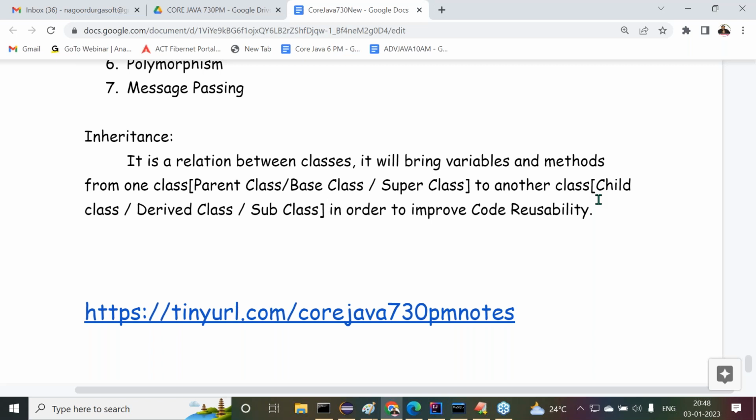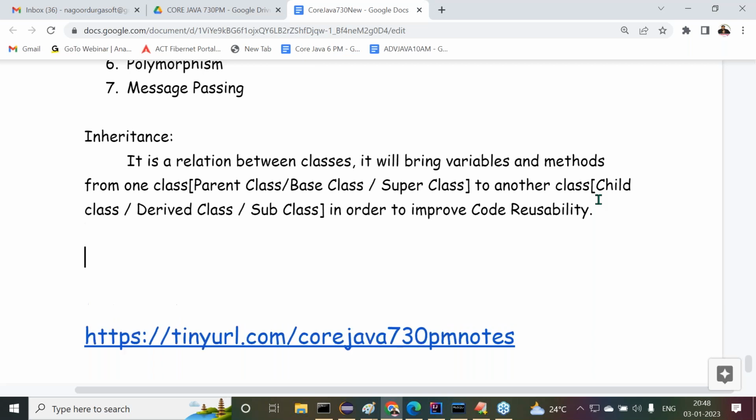It will provide variables and methods from parent class to child class, or superclass to subclass. It will bring variables and methods from parent class to child class in order to reuse, or superclass to subclass in order to reuse. This is exactly the meaning of inheritance. All right, sir. Here itself, I'm giving one more conclusion.